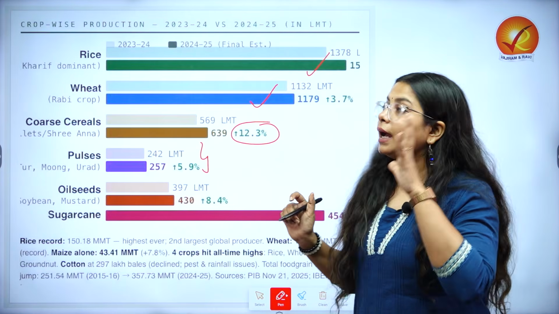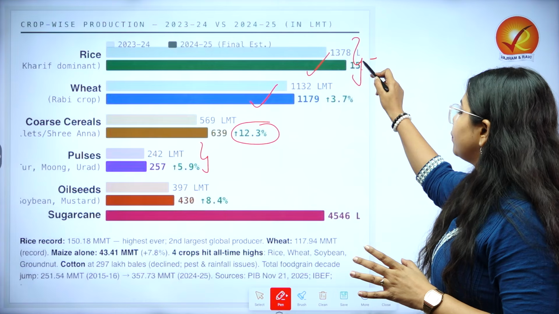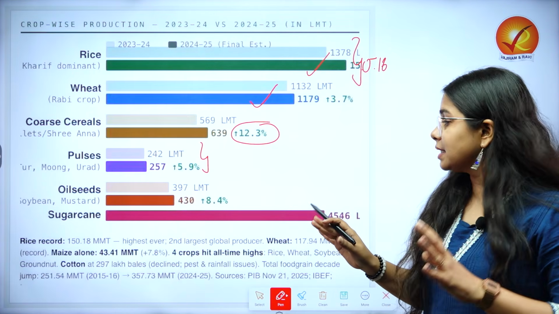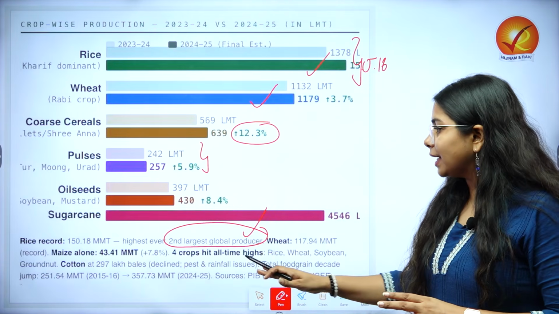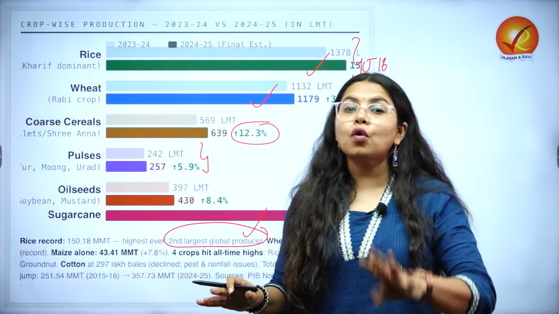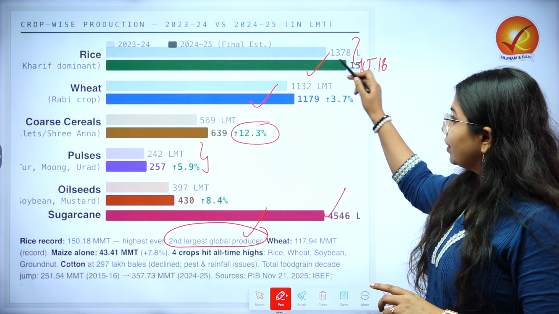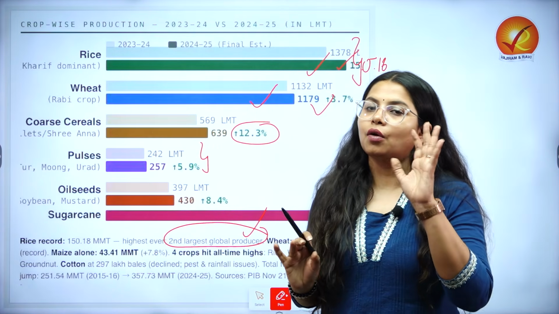The record has been established by rice, where we are seeing 150.18 million metric ton. It is the highest ever. We are the second largest global producer of rice, and with this we have 4 crops at all-time high. We have sugarcane, we have rice, we have wheat, and we also have soybean in oilseeds.